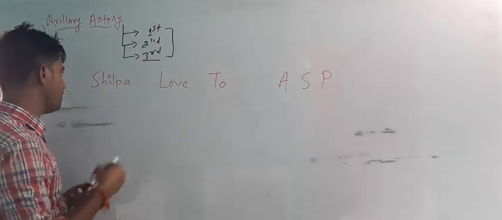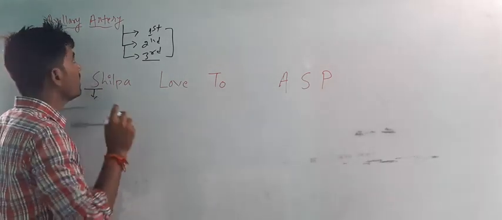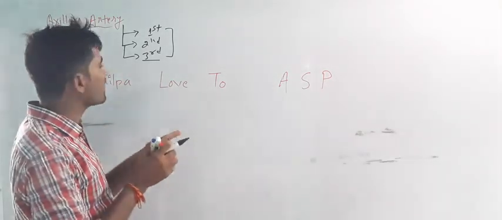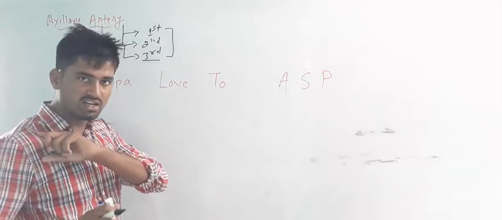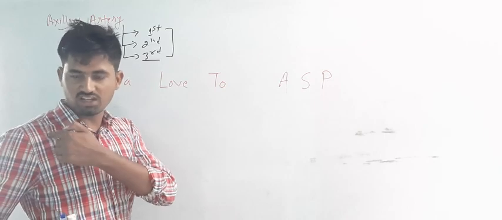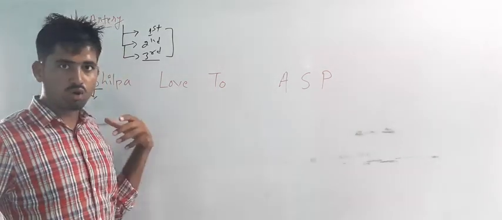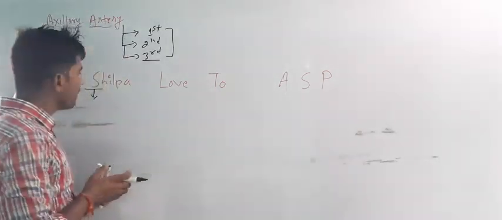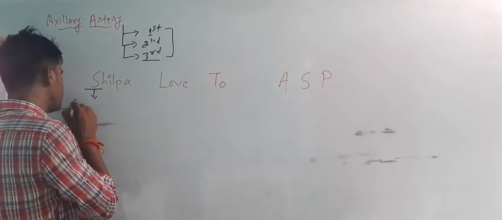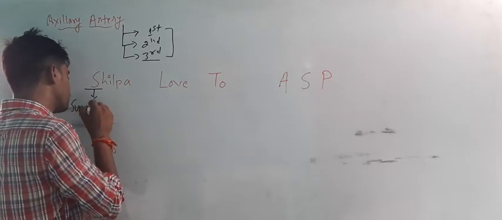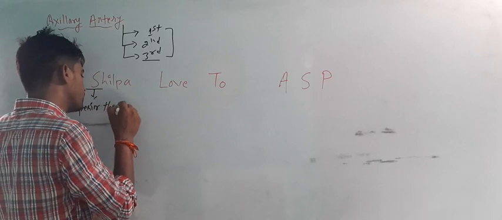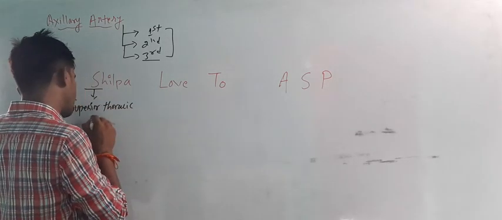So S, Silpa. S means, see, where is the axillary artery? The axillary artery is a continuation of the subclavian artery, right? So it is somewhere here, in the thorax part. So S means superior thoracic artery.